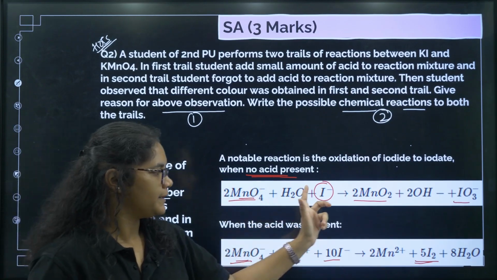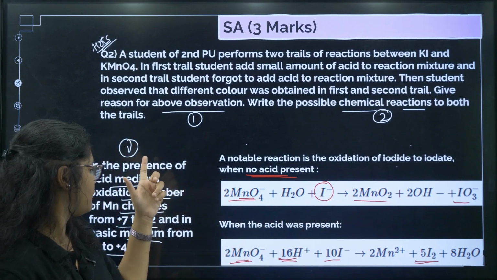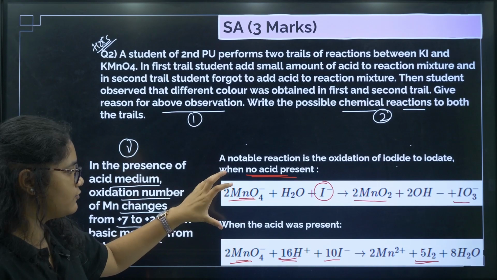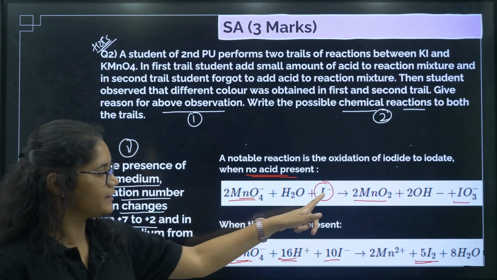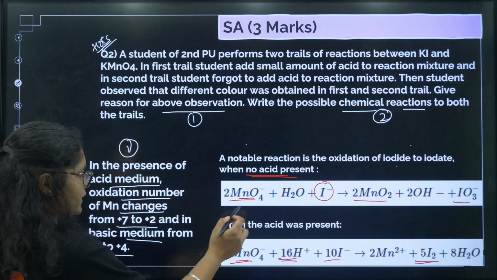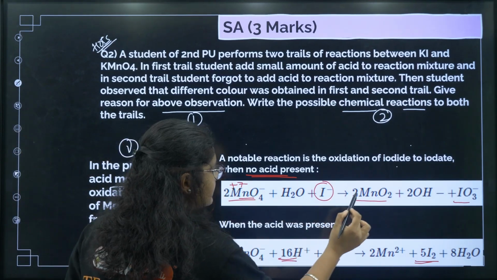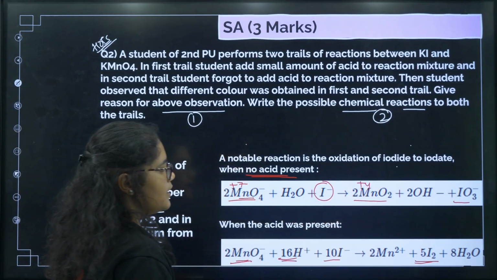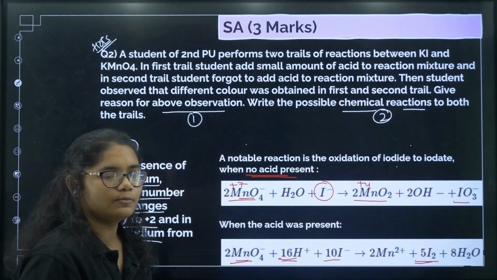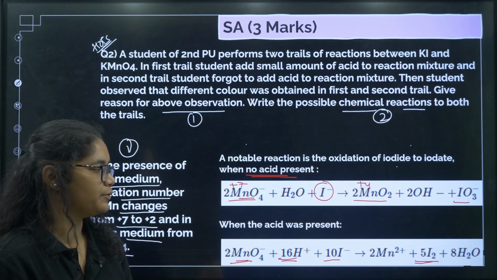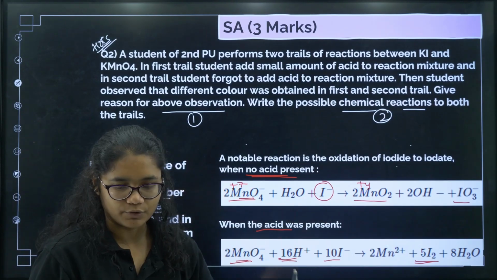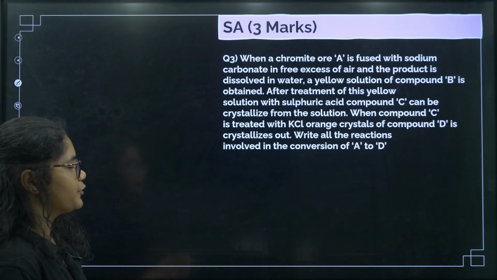So this question is again important. You should know the complete reaction and you should know the reason for that. If MnO4 minus in non-acidic medium gets converted to Mn +4, if you check the oxidation state here, this is +7 and this is +4. And I minus in no acid, that is in alkaline medium, gets converted to IO3 minus, that is iodate. In presence of acid, this one will get converted to I2. Now let us see the next question.